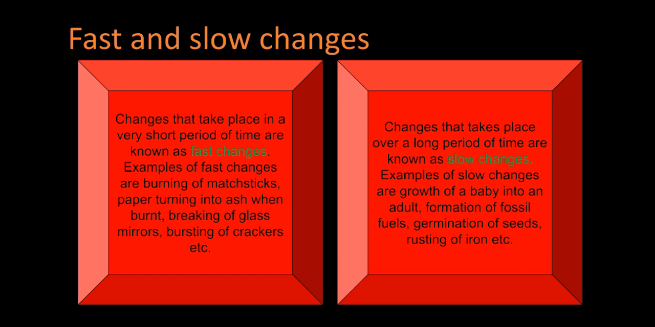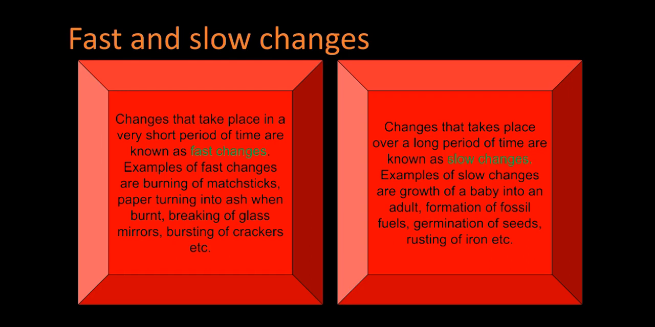Examples of fast changes are burning of matchsticks, paper turning into ash when it is burned, occurrence of landslides, breaking of glass mirrors, bursting of firecrackers, and lightning during a thunderstorm. You have noticed that these kinds of changes occur very quickly, and that's why, depending on the time they take to occur, they are called fast changes.